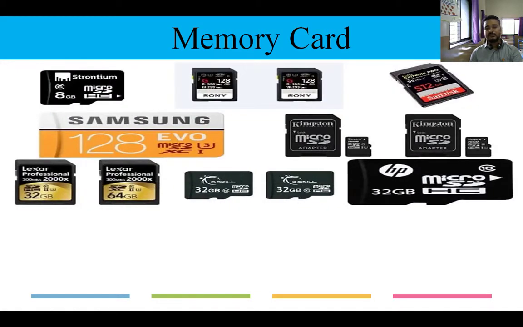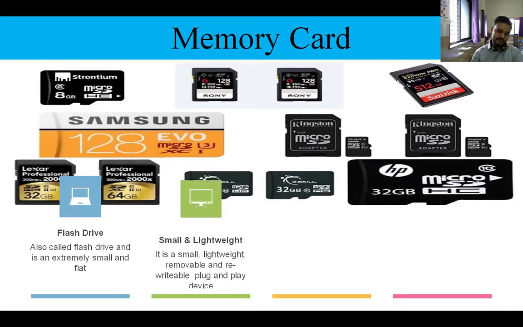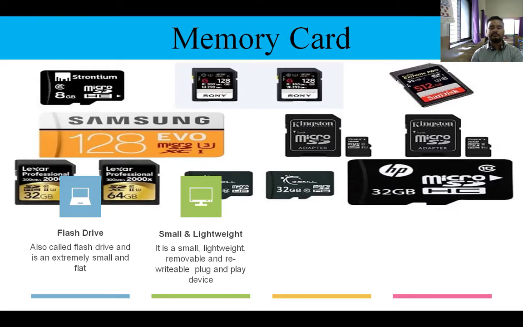Next one is the memory card. You might have seen this memory card in your phone, in your cameras, or in many other devices; nowadays it is used everywhere. It is also known as a flash drive. It is extremely small, smaller than a pen drive, a small chip, which is used in phones or cameras. Some adapters come, called a memory card reader, which we need to read the content of it. We can also directly insert it into the phone and use it. It is extremely small and lightweight, and its content is rewritable. मतलब हम उसमें एक बार कंटेंट डालने के बाद में उसको हम edit कर सकते हैं, it can be deleted and